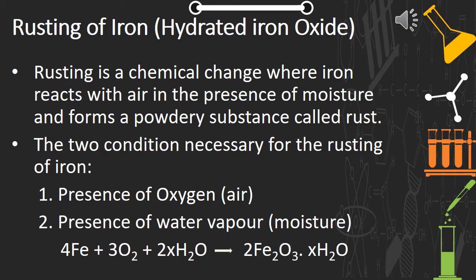That is a reddish brown powder called rust. The equation is 4Fe plus 3O2 plus 2x, that is 2 into the number of water molecules, gives you 2Fe2O3, which is nothing but hydrated iron oxide with moisture.